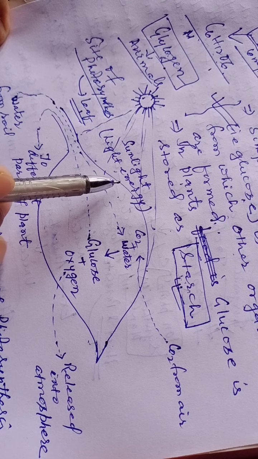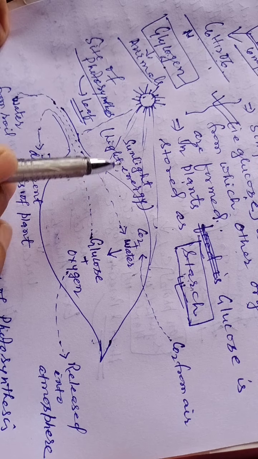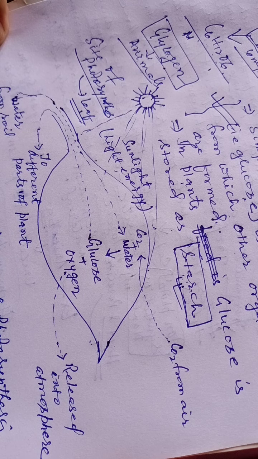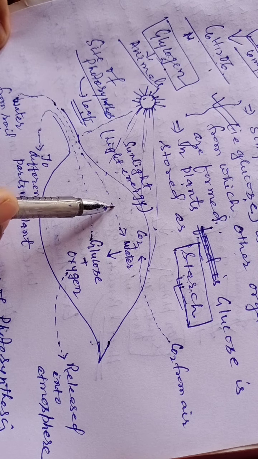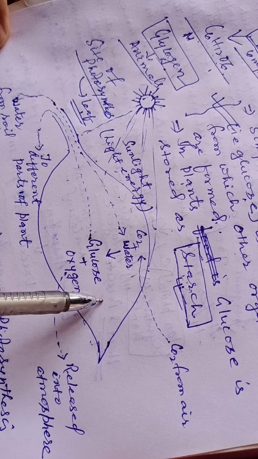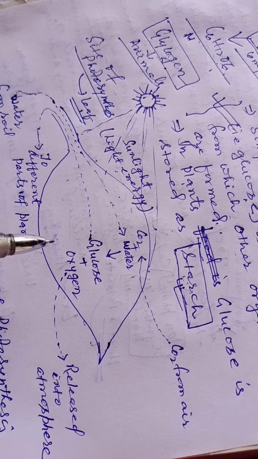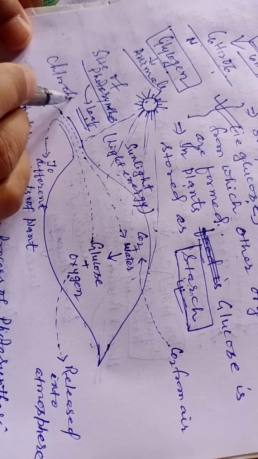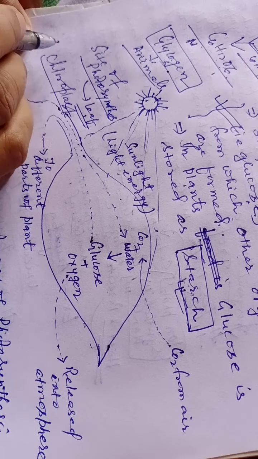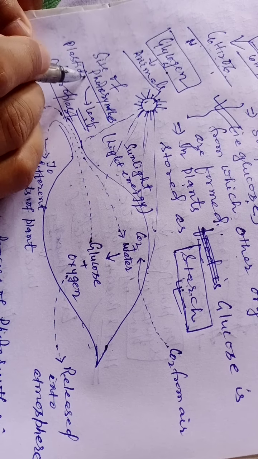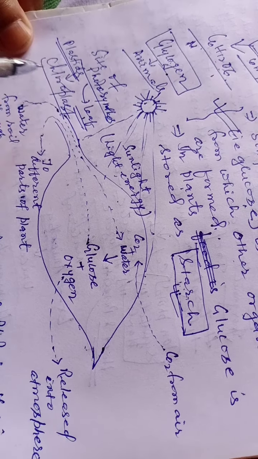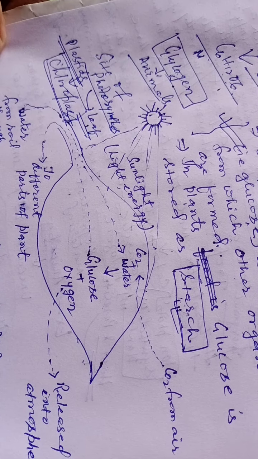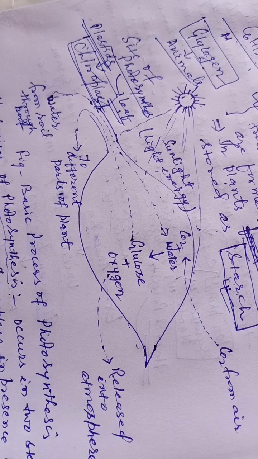So the first step is trapping, or absorption, of sunlight from the sun falling on the leaves by the chlorophyll. Chlorophyll is present within the leaves in chloroplasts. You have already studied about the chloroplast. Plastids are the cell organelles present within the plant cell. So chloroplast is the green pigment helping in photosynthesis.